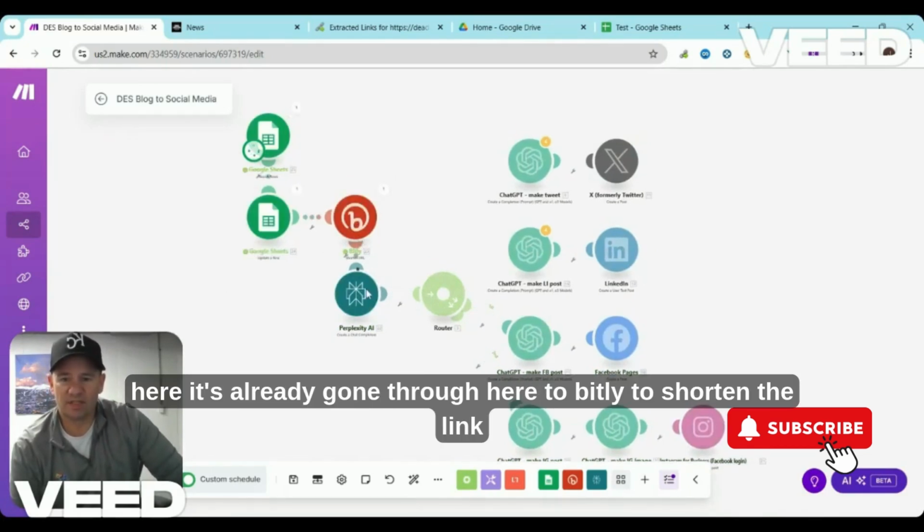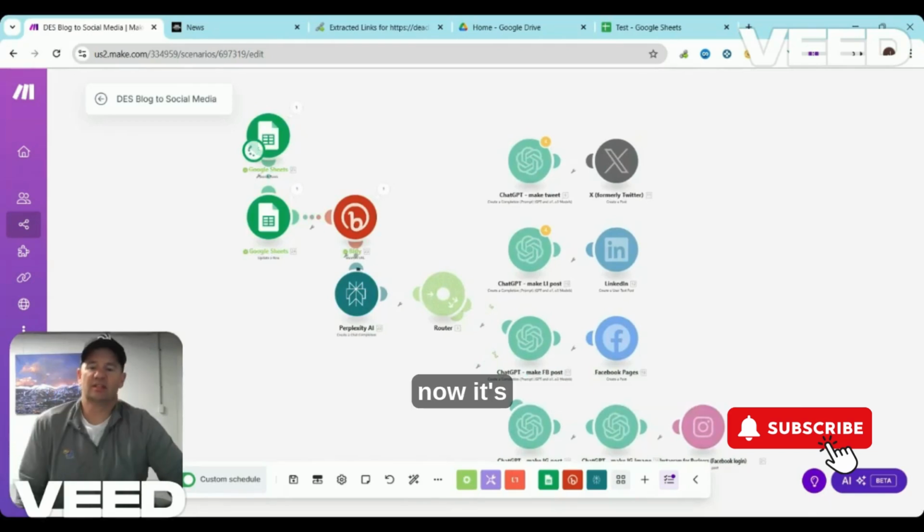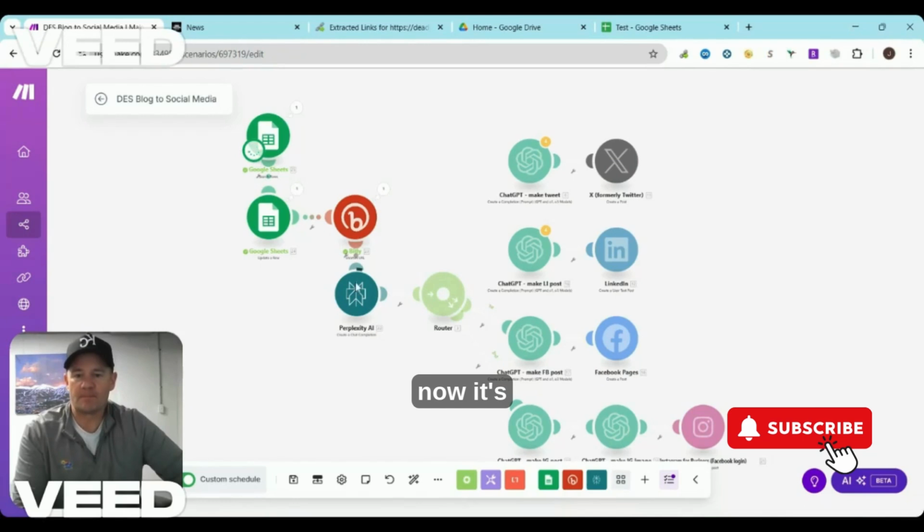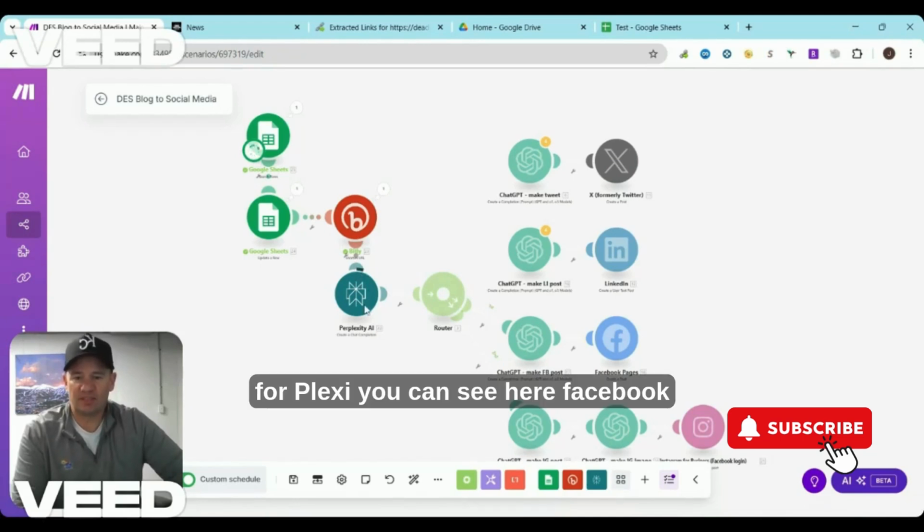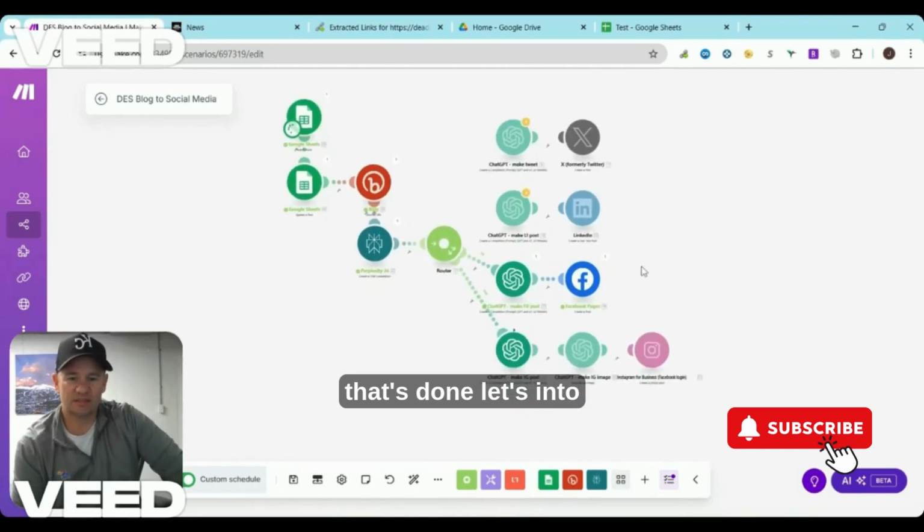You can see here it's already gone through to Bitly to shorten the link. Now it's at Perplexity, you can see here. The router's taking it to Facebook. That's done.